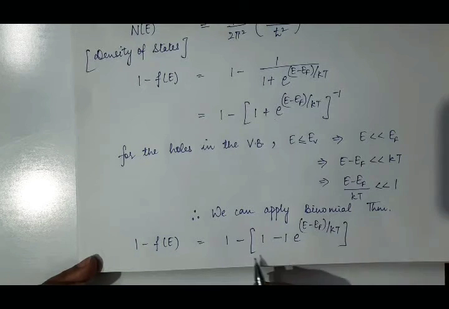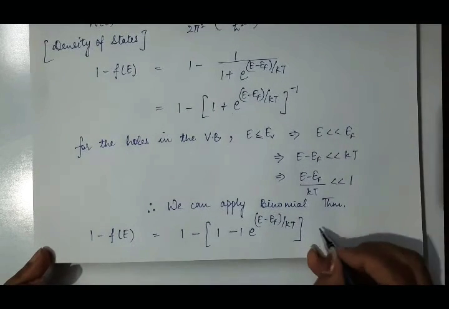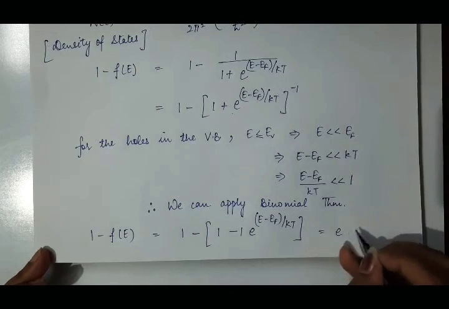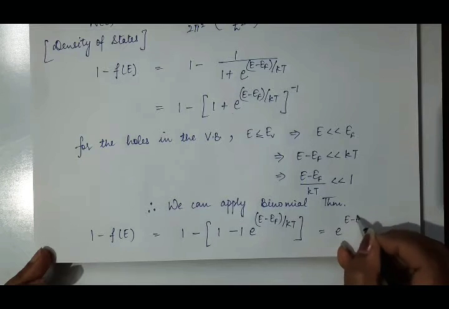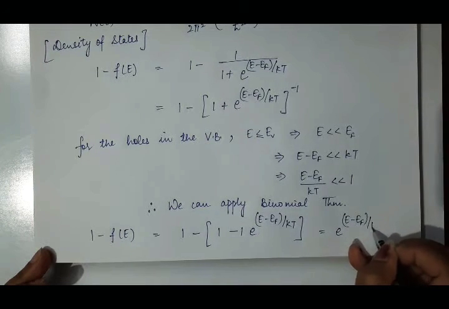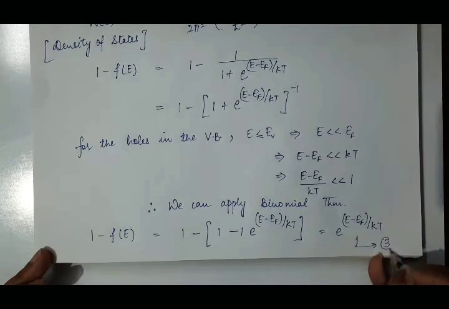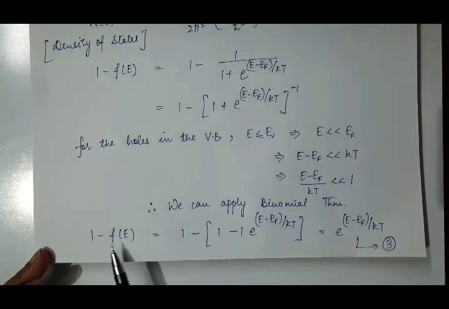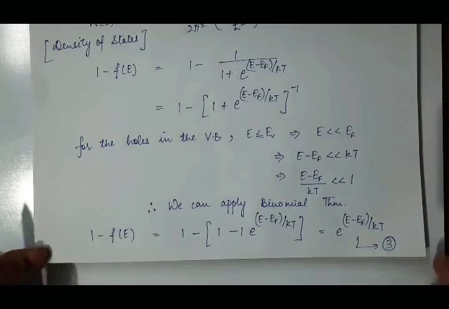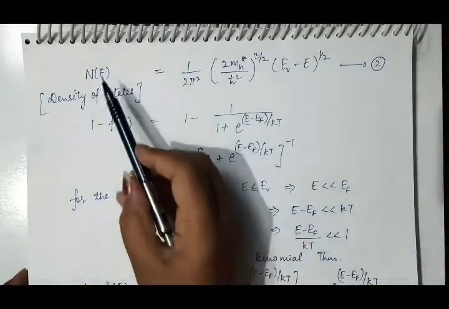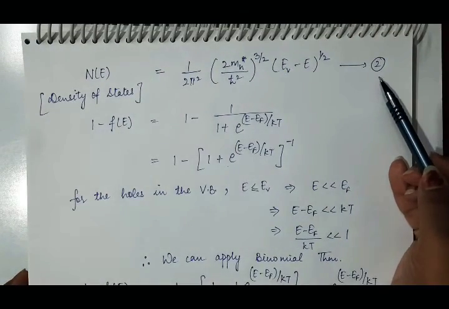Open this bracket, and this 1 and minus 1 will be cancelled out, and we will only be left with e raised to power e minus ef by kt. Suppose this as equation third. Now put the value of 1 minus fe from equation third and value of ne from equation 2 in equation 1.